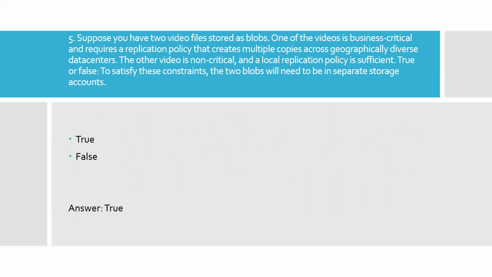Suppose you have two video files stored as blobs. One of the videos is business critical and requires a replication policy that creates multiple copies across geographically diverse data centers. The other video is non-critical and a local replication policy is sufficient. We need to choose true or false. To satisfy these constraints, these two blobs will need to be in separate storage accounts.